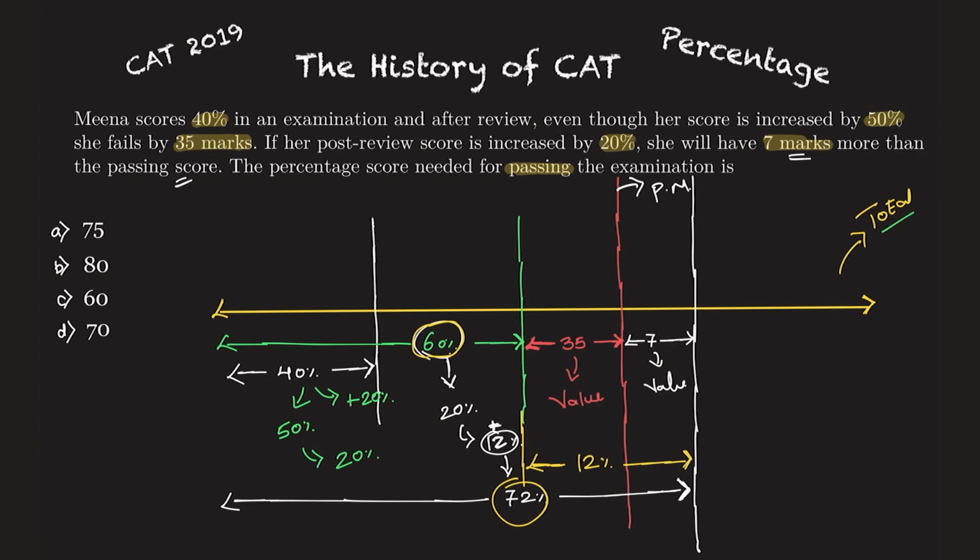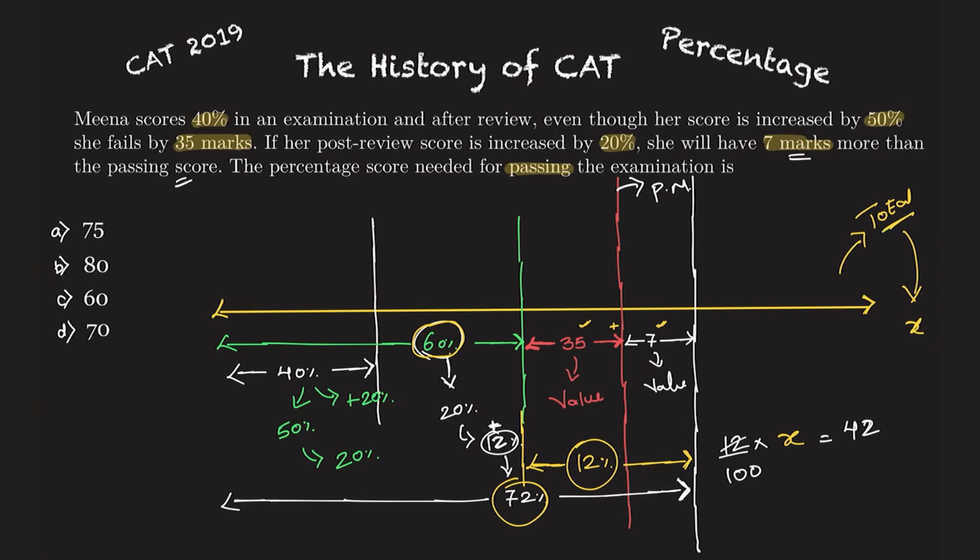On 12% as a percentage, what is the value that you have? 35 plus 7. That is the value, which means whatever my total marks are, let the total marks be x, and 12% of that will be nothing but my 35 plus 7, which is 42. So I will come to know the total marks. Then I'll come to know the passing mark as well. And I'll know the passing mark is what percentage of the total marks. So let's start. Quite simple.